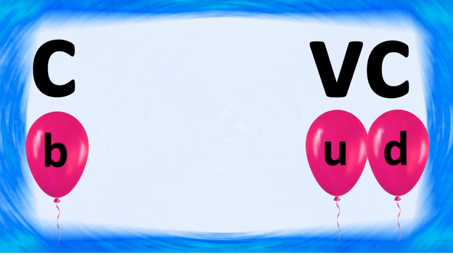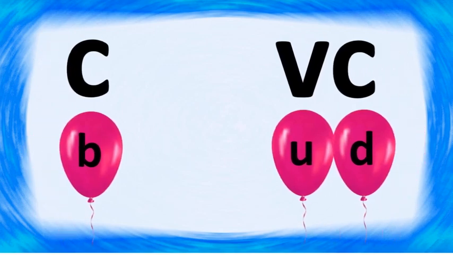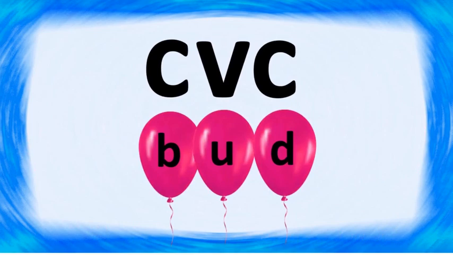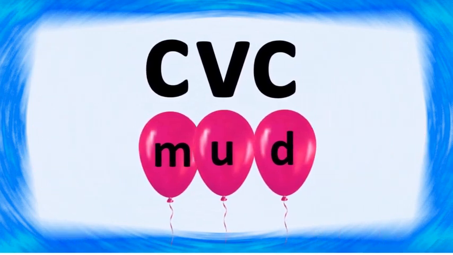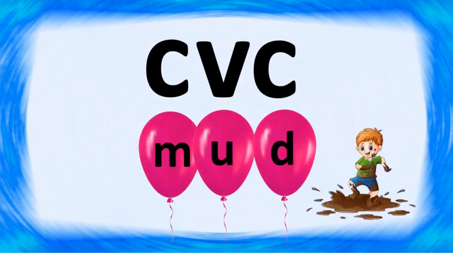Bud. Together they form the word bud. What is a bud? Bud is a baby flower. Look at this image. You can easily understand the meaning of bud. The next word is mud. What does mud mean? Mud refers to a mixture of soil with water. Look at this image. A boy is playing in the mud.